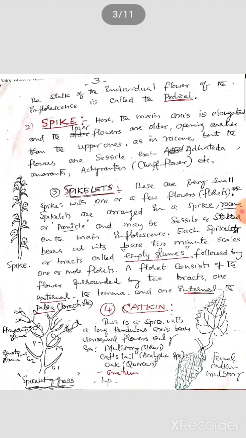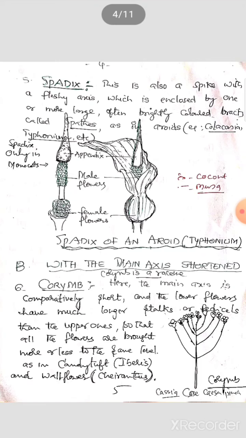Fifth type in the racemose inflorescence, spadix. Spadix, this is also a spike with large, often brightly colored bracts. You can see the picture also here. I have drawn the diagram. Here you can see spathe inflorescence, or spadic inflorescence in aroids. Aroids come under the Colocasia members.